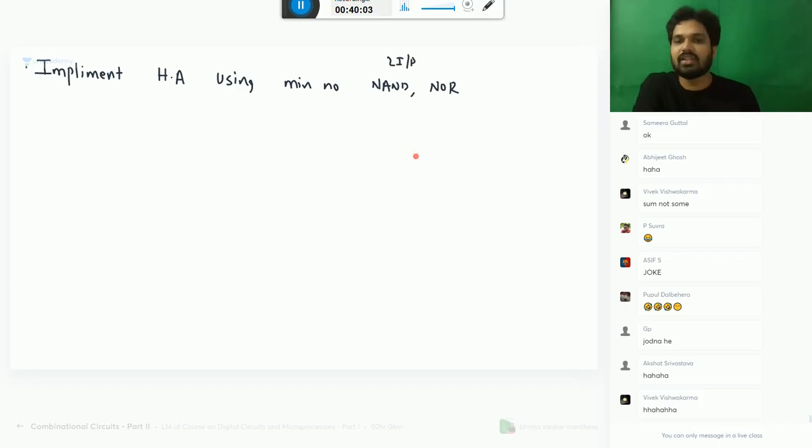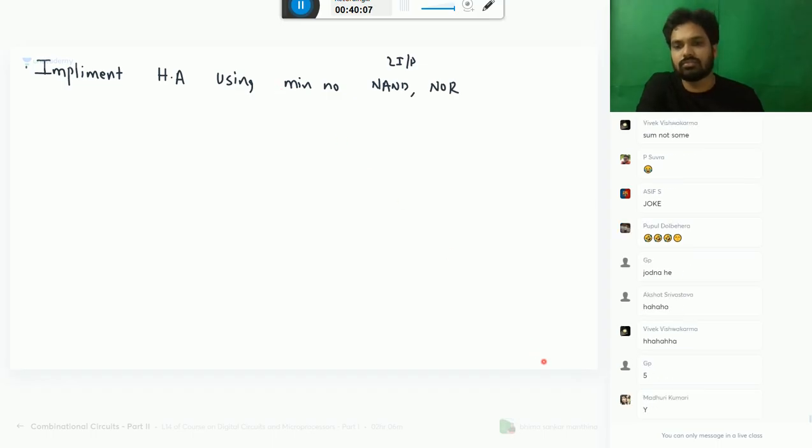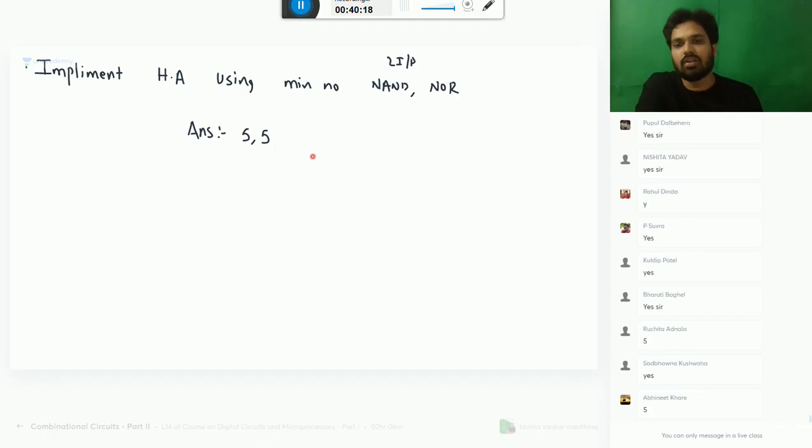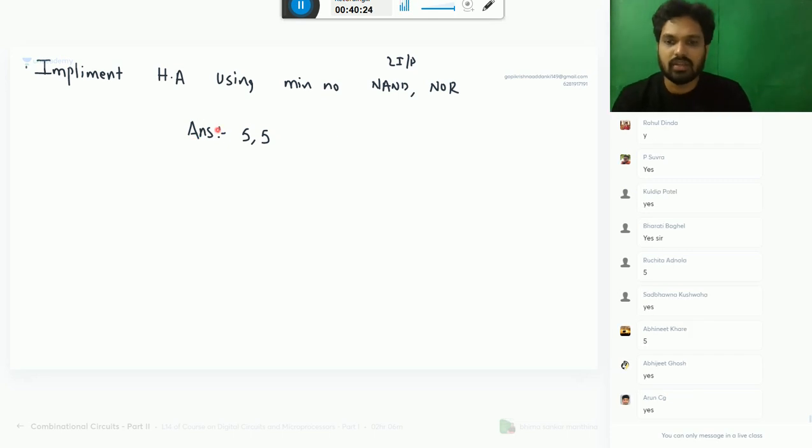Will you try this? Can I give it as homework? The answer is 5 comma 5. That I'm giving you as homework.